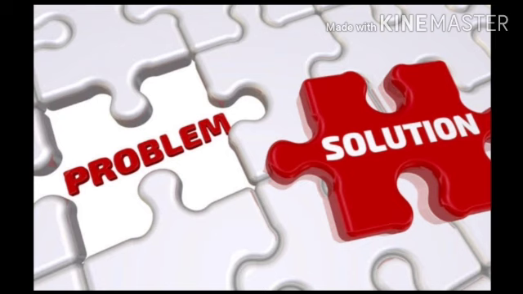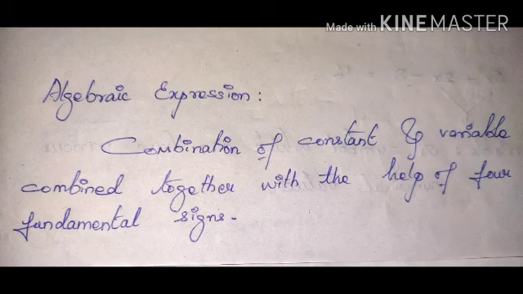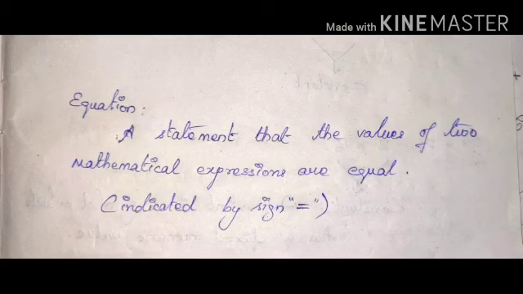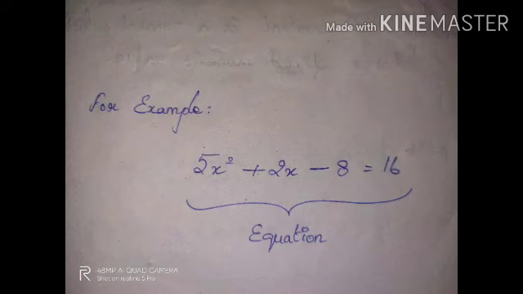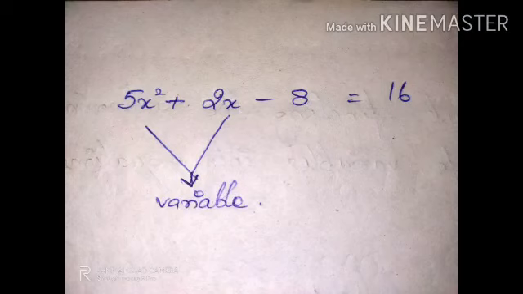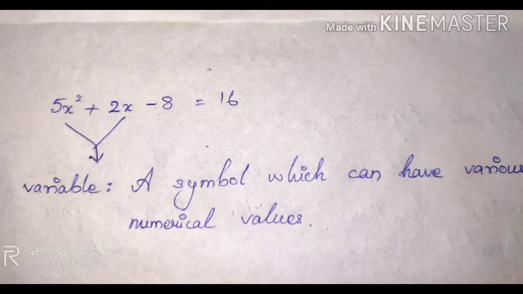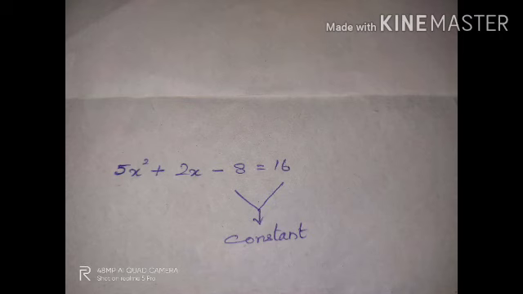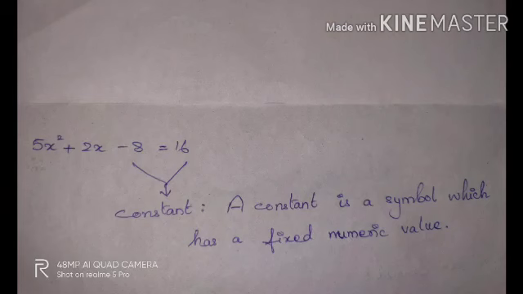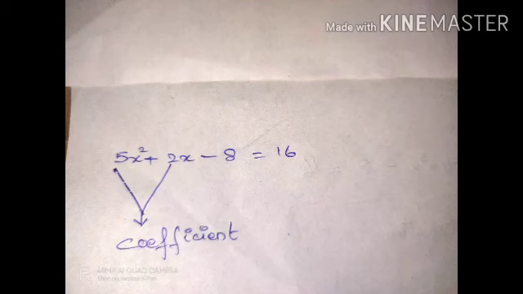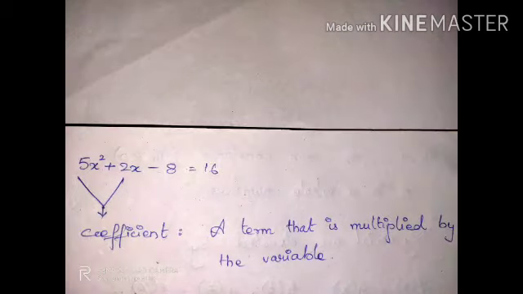Now let us see about algebraic expressions, which are a combination of constants and variables combined together with the help of fundamental operations. An equation is a statement that the values of two mathematical expressions are equal. This is an example of an equation where x is called the variable, which has numerical values, and the elements minus 8 and 16 are called the constant, which has a fixed numeric value. And similarly the numbers 5 and 2 are called the coefficient, which is multiplied by the variable.